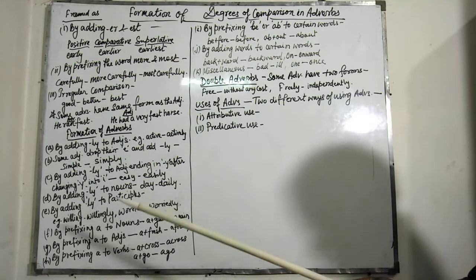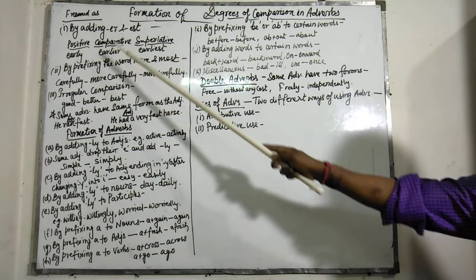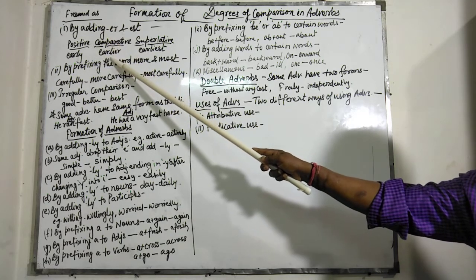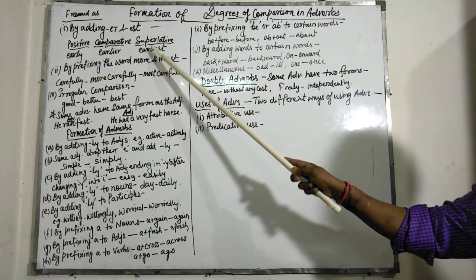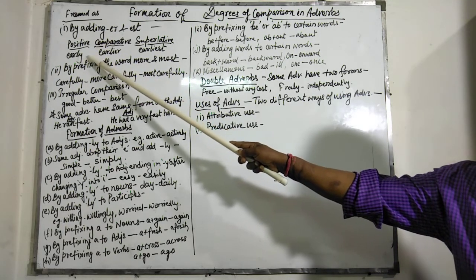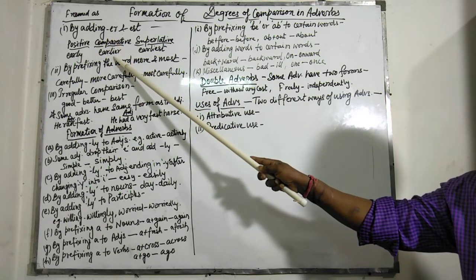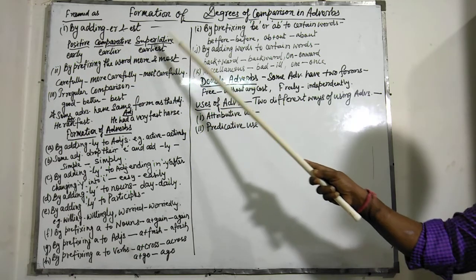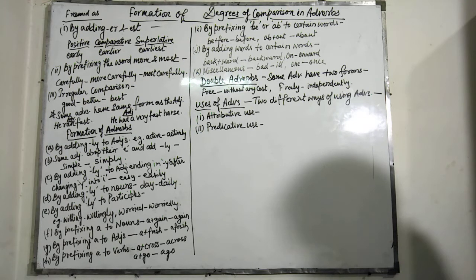For example, positive, comparative and superlative degrees: early, earlier, earliest. Here y is omitted and instead of y, i is added. So ier is added, and similarly iest. Early, earlier, earliest.